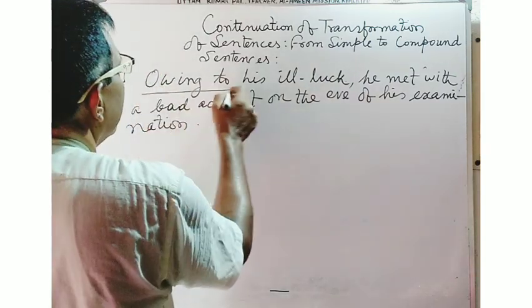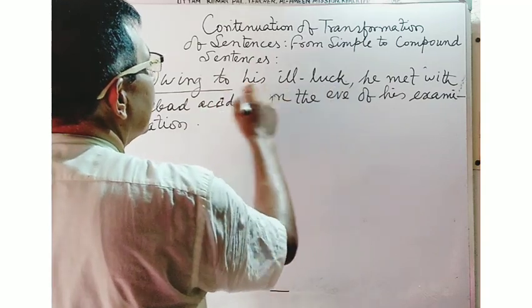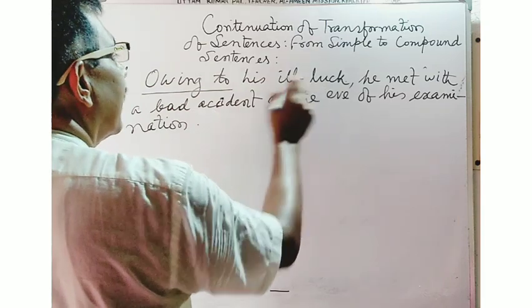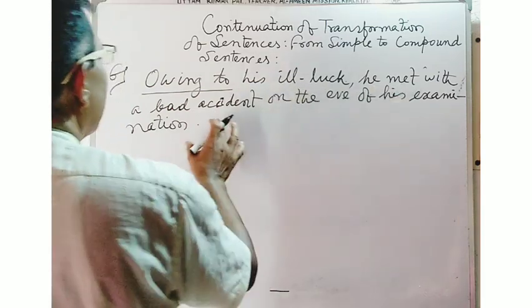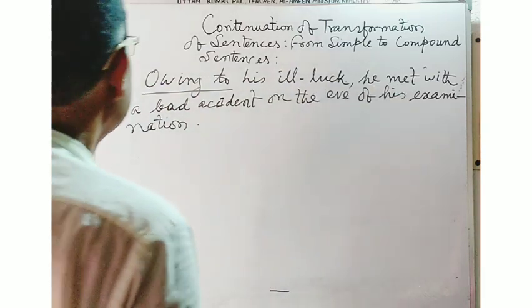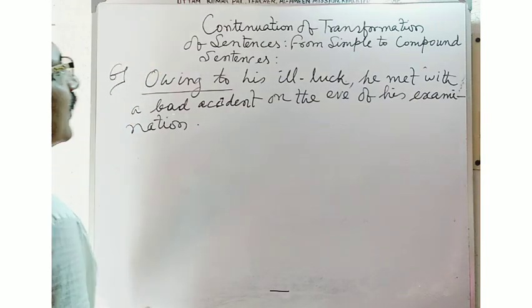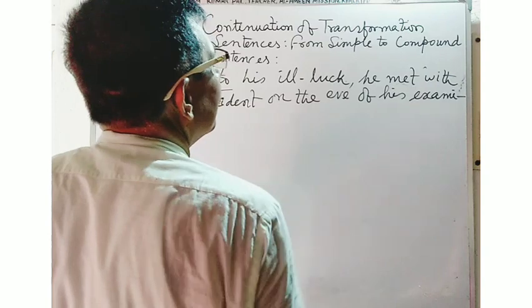Owing to his ill luck, or on account of his ill luck, he met with a bad accident on the eve of his examination. In this sentence, you see that only one finite verb is there, so this is a simple sentence.